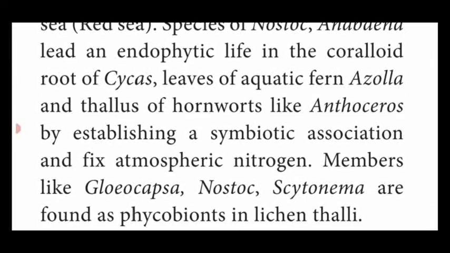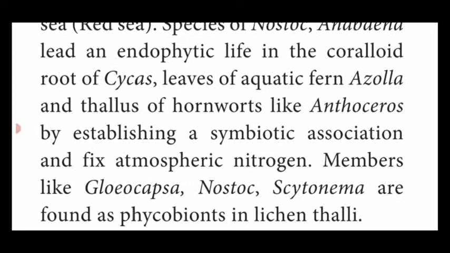Then some members like Gloeocapsa, Nostoc, and Scytonema are found as phycobiont in lichen thalli. Some of them live in lichen thalli and act as a phycobiont. Phycobiont means the algal partner of a lichen. What is lichen? What are all the different types of lichen? Everything we will see at the end of this lesson. For now, you should know what lichen is. Lichen is a thallus formed by the association of an algal and a fungal partner.